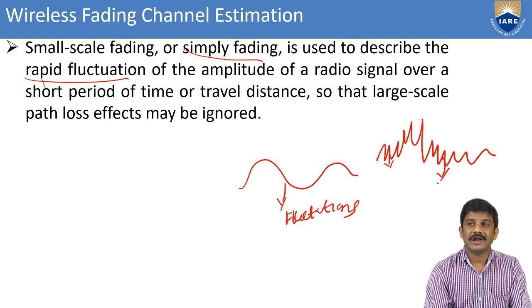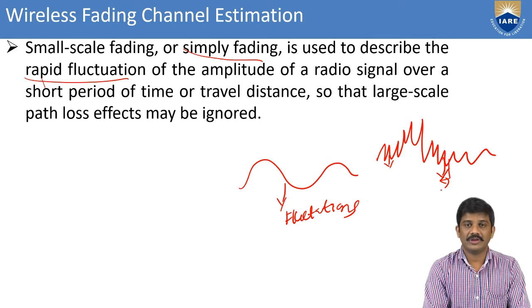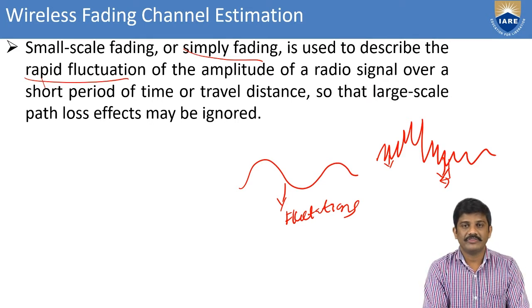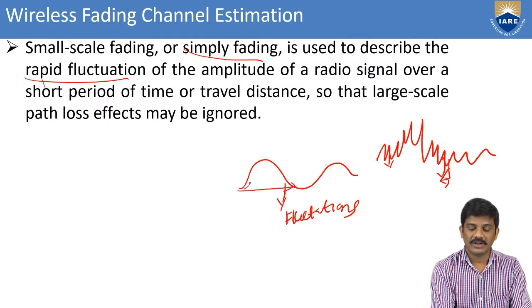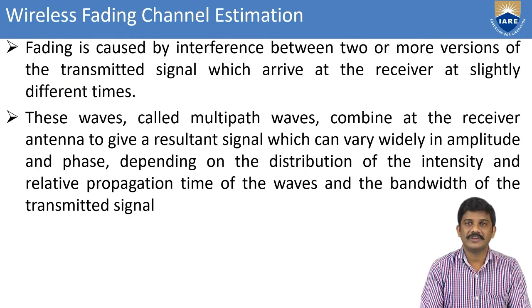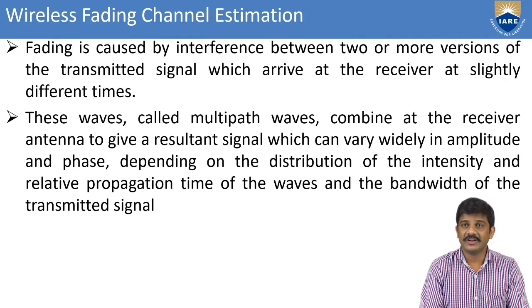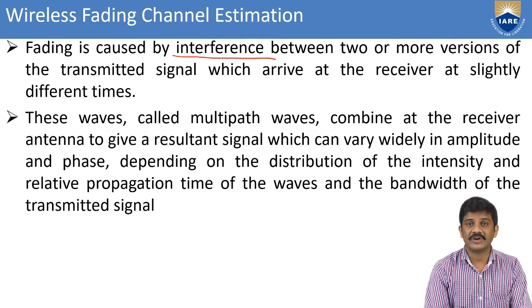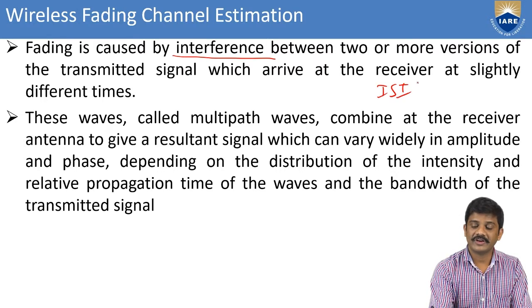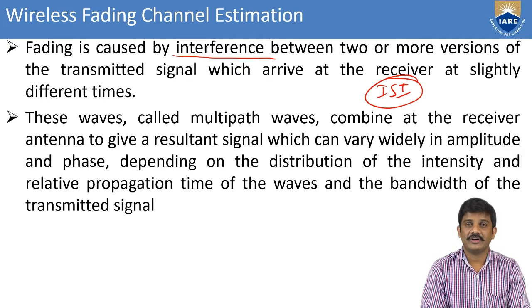Here we have some short time interval between the signals, both varying over the time period. There is no short distance, but we have a large distance between the signal variations. Here the fading is caused by interference between two or more versions of the transmitted signal, which arrive at the receiver at slightly different times. Coming to the fading channel, it is caused by interference. What is interference? That is inter-symbol interference (ISI), between the two or more versions of the transmitted signal.